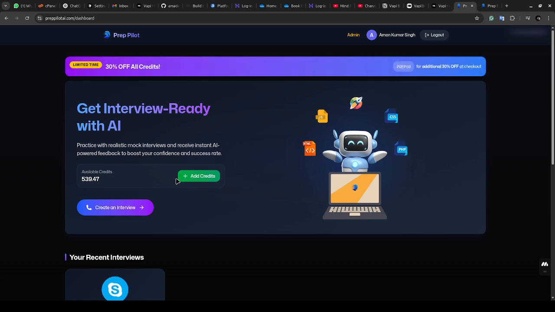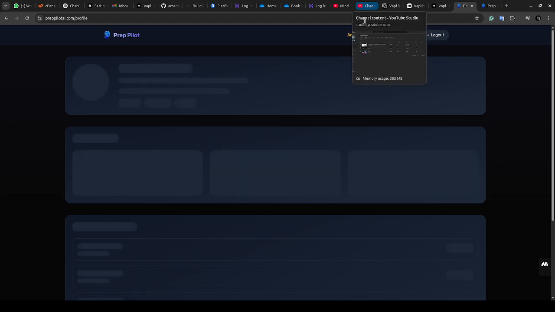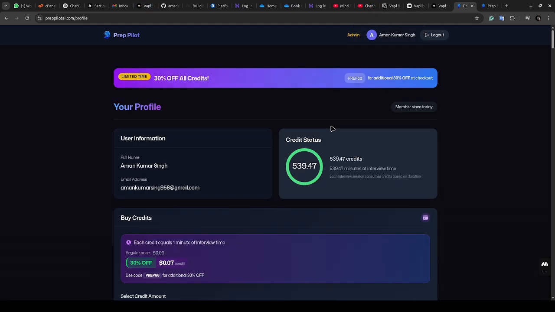So what's this credit system? Every credit is equal to one minute. If we go to the user profile, whatever time we talk to the AI, whether giving an interview, creating an interview, or discussing, which is a new sector I have built in this project, every minute one credit will be counted and deducted.